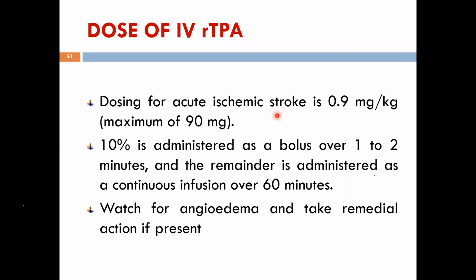The dose is 0.9 milligram per kg to a maximum of 90 milligrams, even if it's 100 kg. Okay, 10% of that you give as a bolus over 1 to 2 minutes. Watch for angioedema. Okay, no angioedema, no allergic reactions. Then you give the remainder over the next 1 hour, 60 minutes. And then you have to keep watching the vitals. Pulse, BP and oxygen saturation have to be checked every 15 minutes for the first 2 hours, every half an hour for the next 6 hours, and then every 1 hour. And then you have to repeat a CT scan after 24 hours or earlier if necessary. Next slide, please.